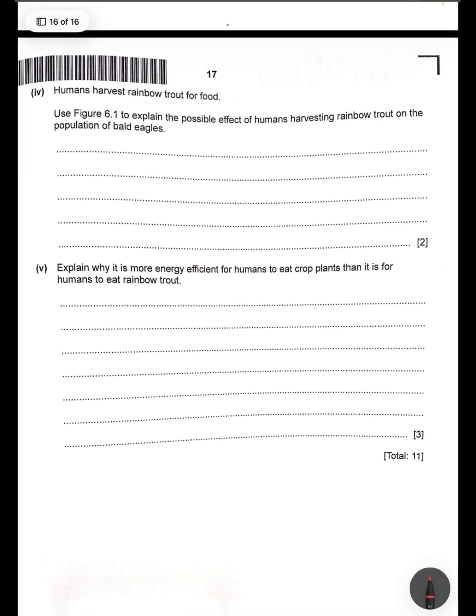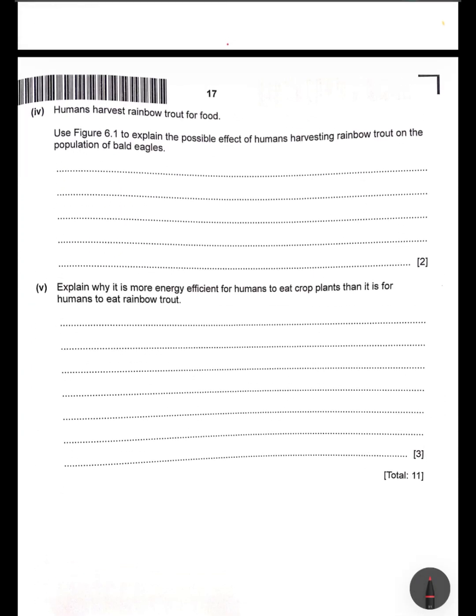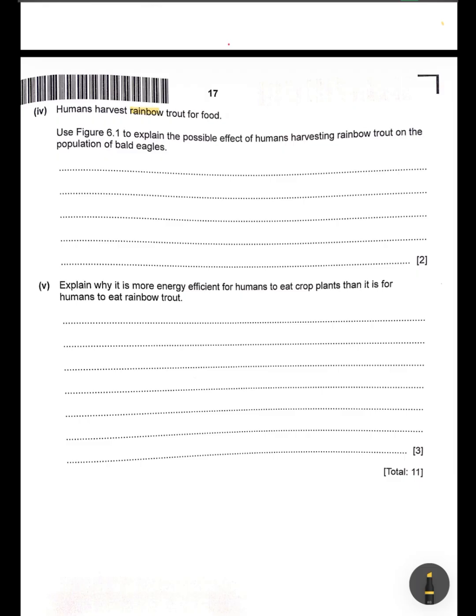Okay, finally we have reached the end where they have said that humans harvest rainbow trout for food. You need to explain the possible effect of humans harvesting rainbow trout on the population of bald eagles. So you basically need to tell how the rainbow trout's population will affect the population of bald eagles.